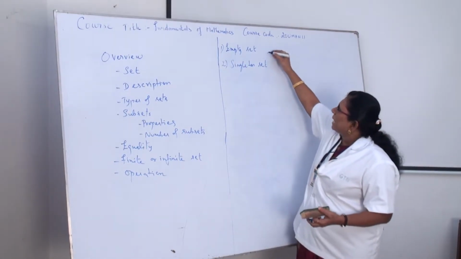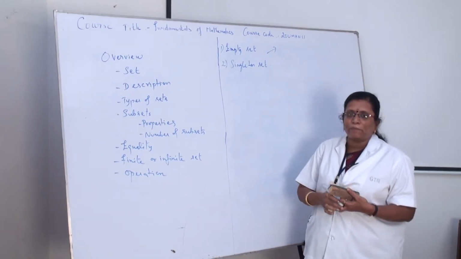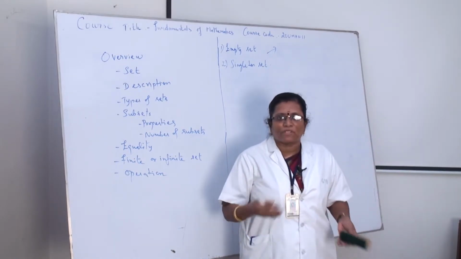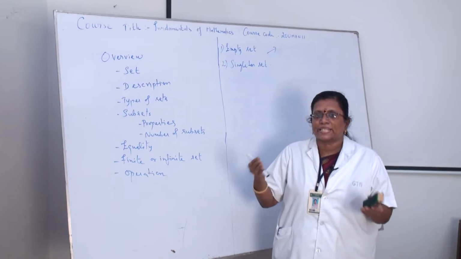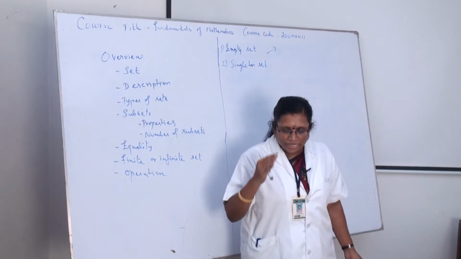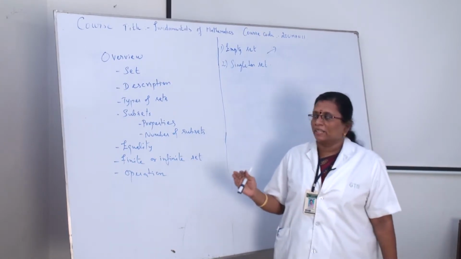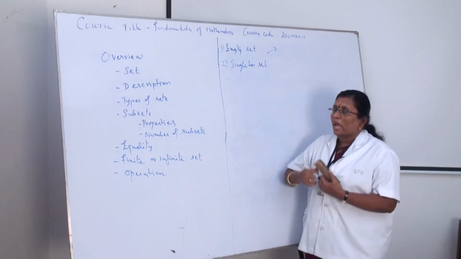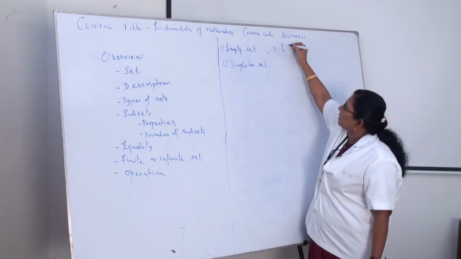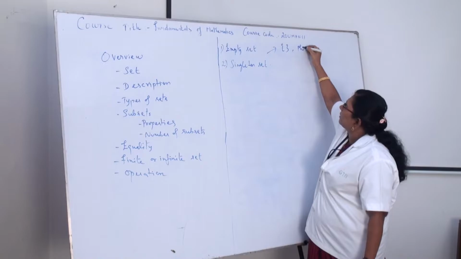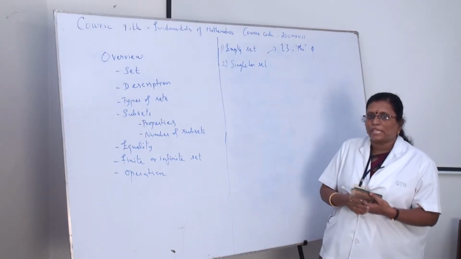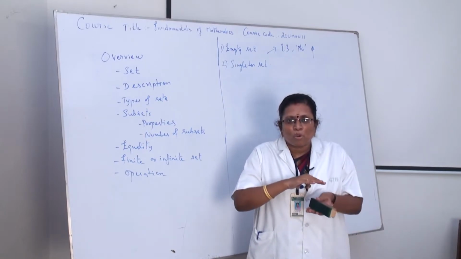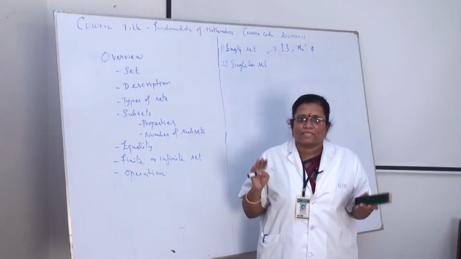What is the meaning of empty? Empty means no elements will be there in a set. Even then we are saying it is a set. Okay, how will you denote it? We can denote it like this, or simply like this, or phi. This is known as the empty set. The meaning is no elements will be there in the set.